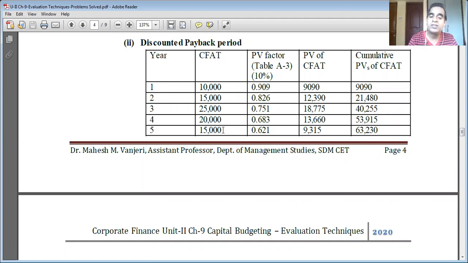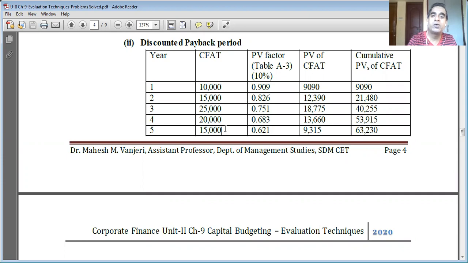Now what we learned: since we are inserting the element of time value of money, we are going to use a discounting technique. 10,000 rupees to be received after year 1. 15,000 rupees to be received after year 2. 25,000 rupees after year 3. 20,000 rupees after year 4. 15,000 rupees in year 5. So all these cash inflows are in future.